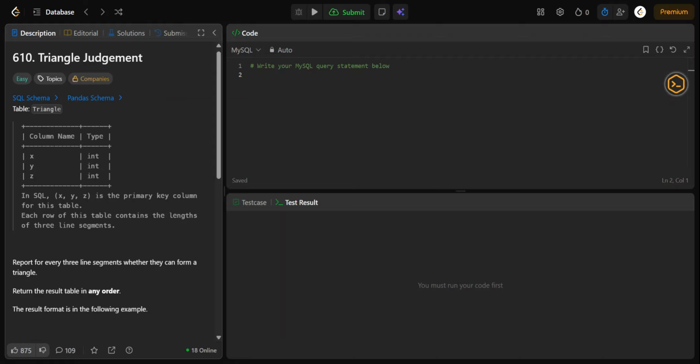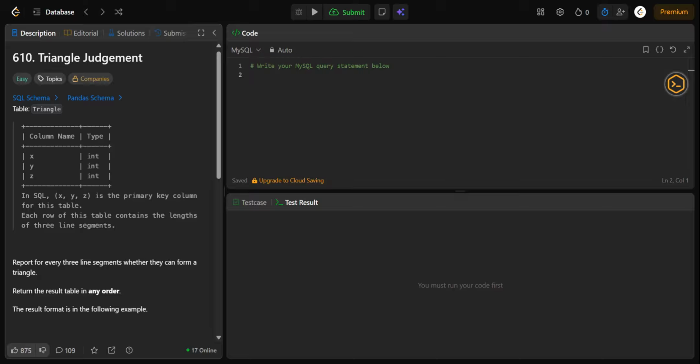We also need to return all the three side lengths along with the result. Although we need to return the result in the form of yes or no, apart from that, we also need to return the values of x, y, and z.